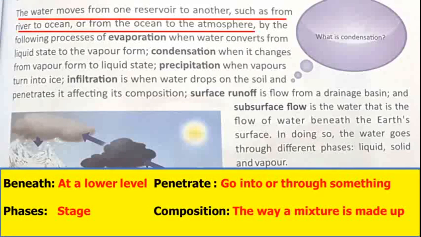So what they are trying to tell you here is कि water जो है वो constantly move करता रहता है एक water body से दूसरी water body में. For instance, river से ocean में और फिर ocean से atmosphere में through evaporation. So evaporation is a process when water converts from liquid state to वेपर फॉर्म कि जब पानी जो है वो लिक्विड स्टेट से वेपर फॉर्म में कन्वर्ट हो जाता है उस प्रोसेस को हम क्या कहते हैं एवेपोरेशन.